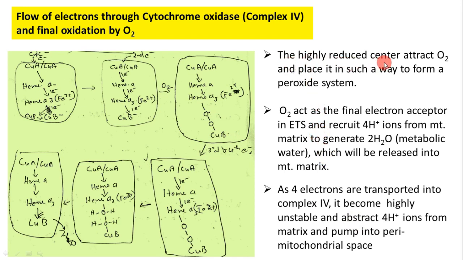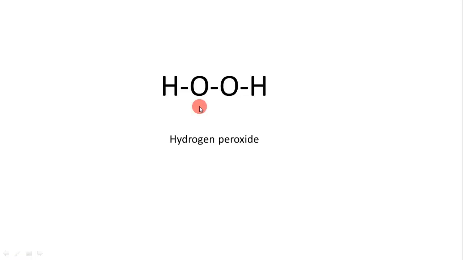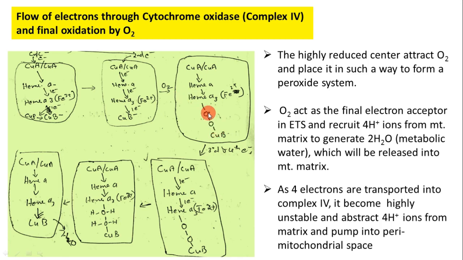The highly reduced center attracts oxygen and places it in such a way to form a peroxide system. You know, hydrogen peroxide has 2 oxygen atoms with a single bond, and to each oxygen atom one hydrogen atom is bound. In this way, similar to this hydrogen peroxide, the oxygen is placed in between heme A3 and CuB.